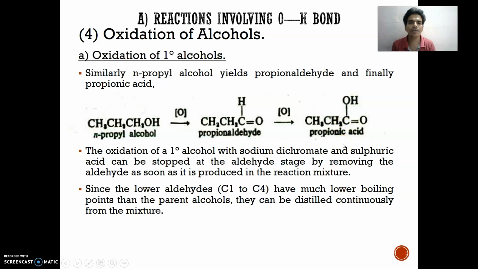So the oxidation of a primary alcohol with sodium dichromate and sulfuric acid can be stopped at the aldehyde stage. We can stop the reaction there by removing the aldehyde from the mixture as soon as it is produced, so we avoid further oxidation. Since the lower aldehydes, containing carbon 1 to 4, have much lower boiling points than the parent alcohol, we can easily separate them from the reaction mixture by distillation.